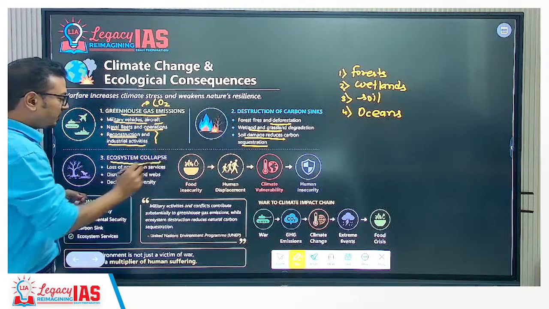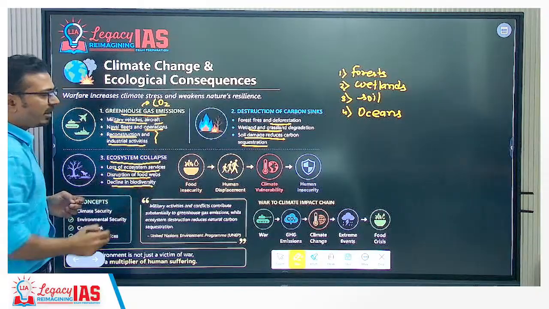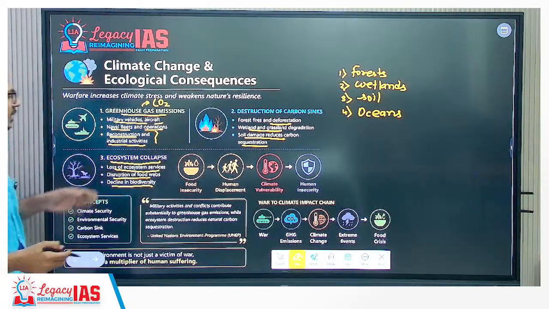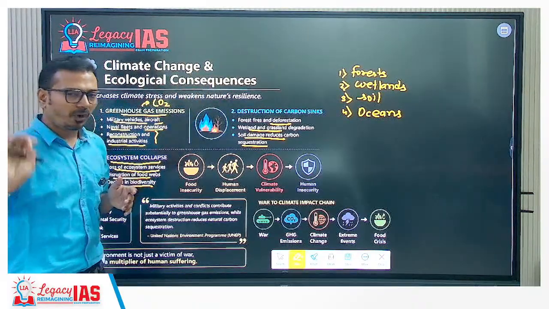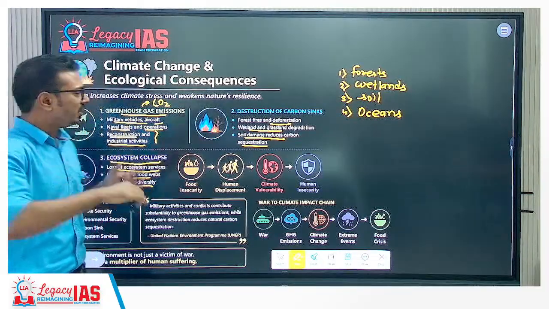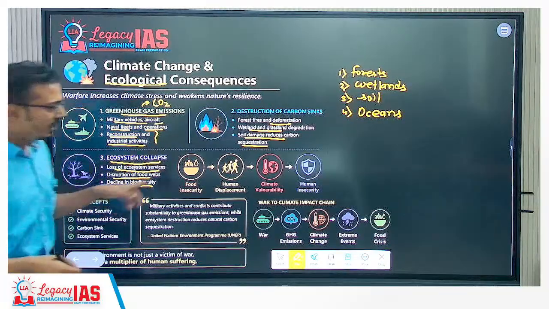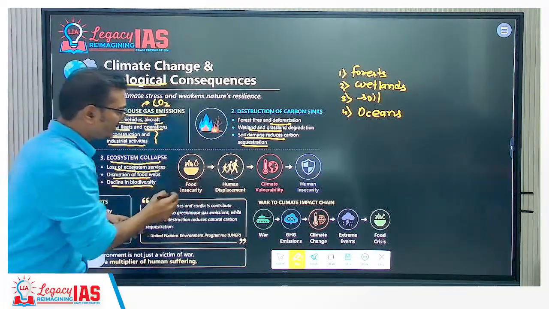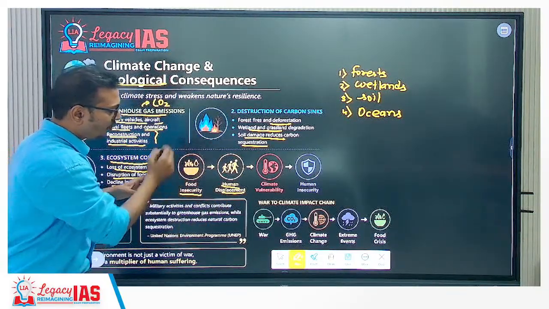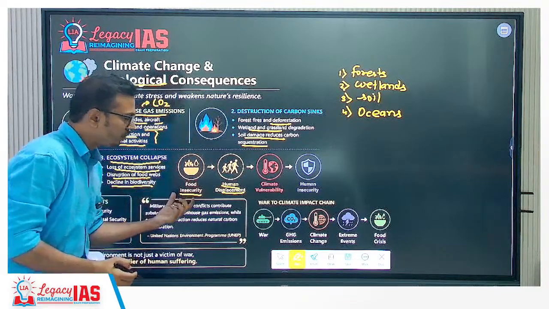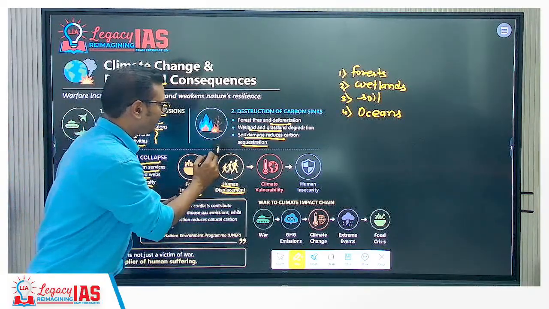Third, ecosystem collapse, loss of ecosystem services, disruption of food webs, decline in biodiversity. Same thing we can talk of earlier, ecosystem collapse. Either you divide or structure it in those four: land, water, air and biodiversity, or in this manner specifically about ecological consequences. So you can draw a flow chart also, like this one: food insecurity, then human displacement will happen because soil is getting affected, water supply is getting affected, it will create food insecurity. Then because of that, human displacement, so you can talk about refugees.